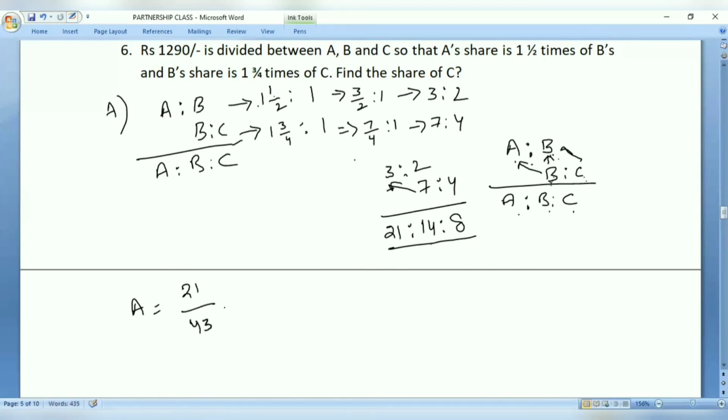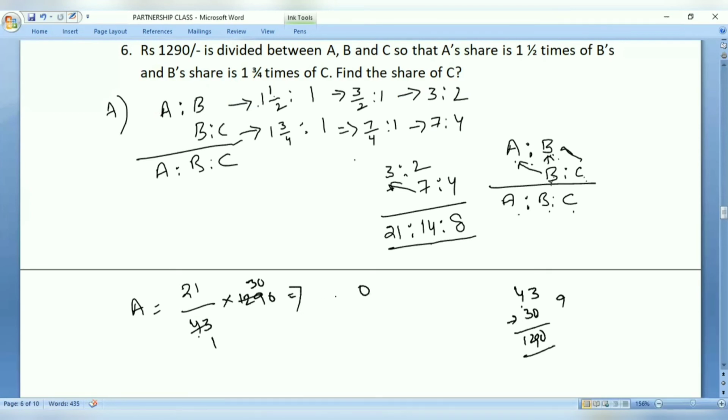43. And the profit, how much they have made? 1290. 1290 means if you take 43, how much we get? 43 30s, if you look at it. 3 3s are 9, 3 4s are 12, plus 9, 129. So it becomes 43 ones, 43 30s. So 21 into 30, 3 1s are 3, 3 2s are 6, 63.